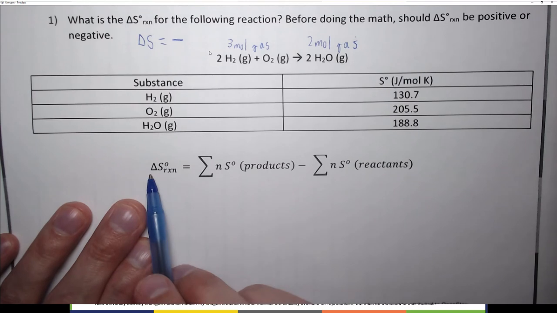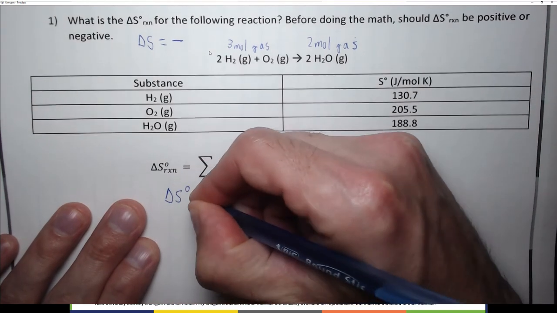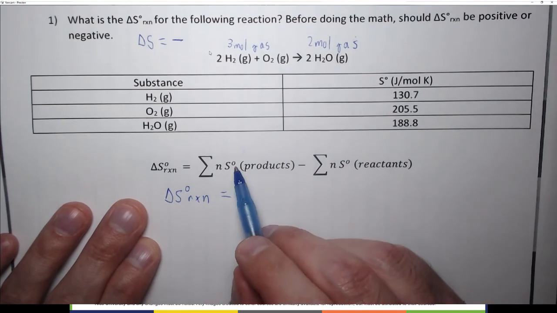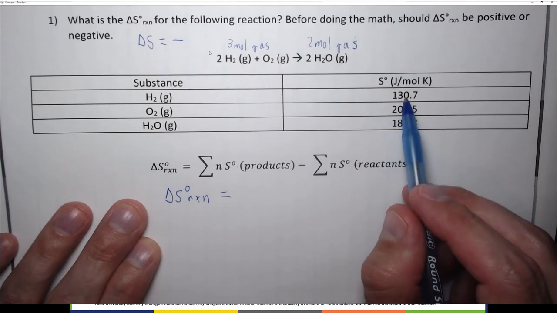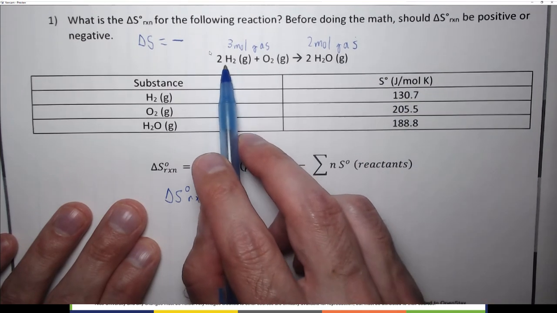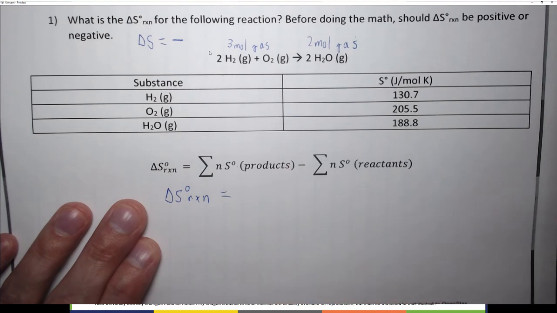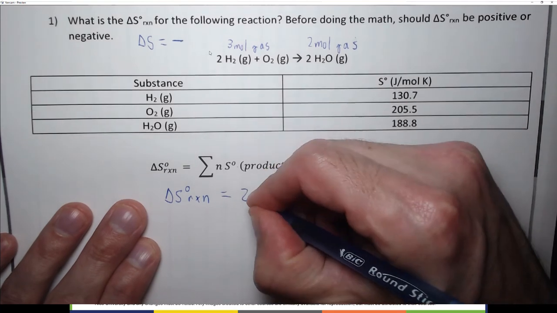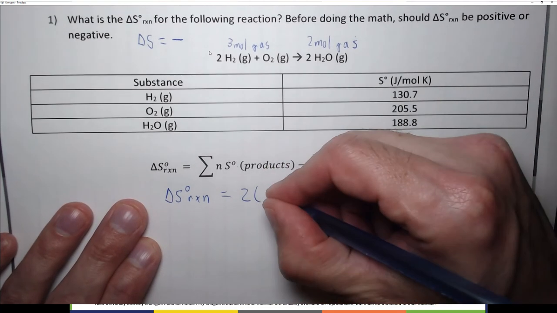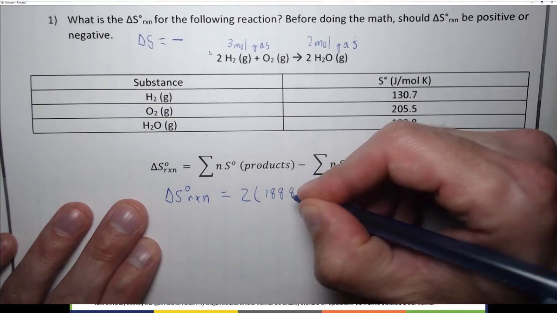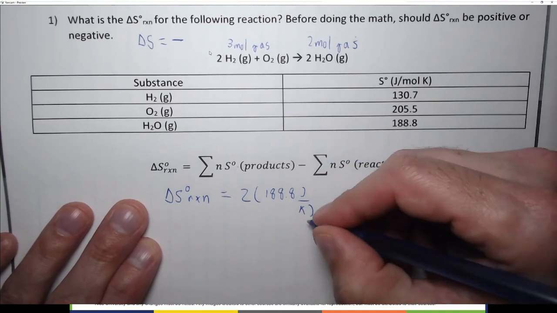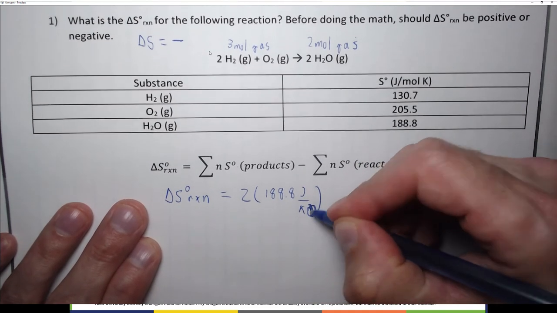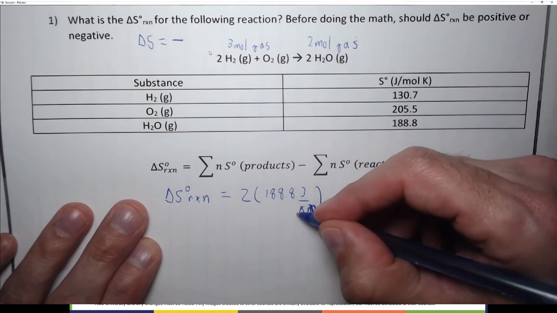All right, now we can do this. The delta S naught of the reaction equals N times the products minus N times the reactants. N just means the number of moles. This is joules per 1 mole. Well, if we're going to react 2 moles, we're going to have to double it. Or if we're going to form 2 moles, we're going to have to double it. So in this case, for water, we form 2 moles of water. So we're going to take 2 times 188.8 joules per K. I usually leave the mole out, so I don't have to put the mole on this, but if you want to, you can put this as 2 moles, and this is joules per mole K.